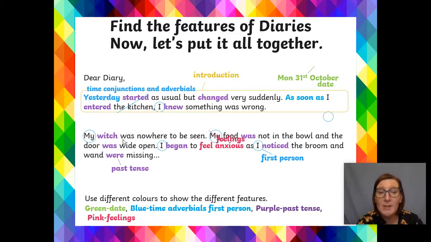My witch was nowhere to be seen. My food was not in the bowl, and the door was wide open. I began to feel anxious, feelings and emotions, as I noticed the broom and the wand were missing. And can you see there? We've got the was, the were, and noticed of what's happened in the past. We had some feelings and we got our first person in there as well.